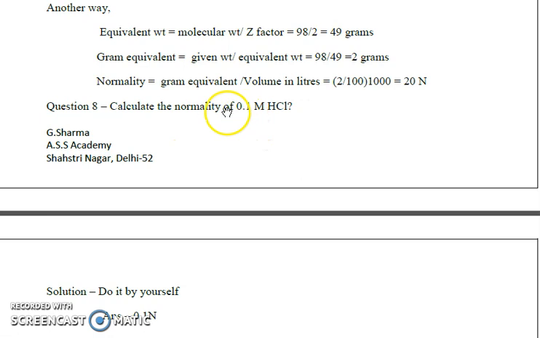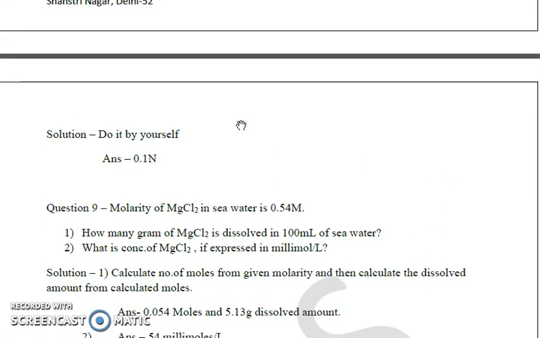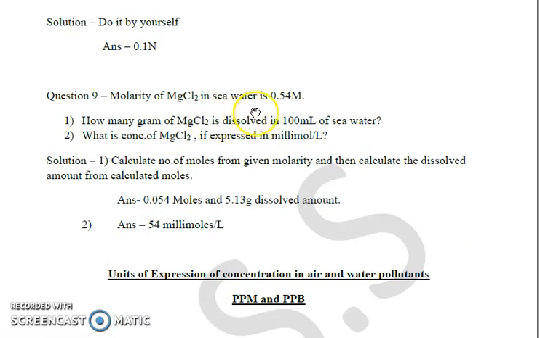Now we have another important question. How to calculate the molarity of MgCl2 in seawater. It is given that 0.54 molar is the concentration. The first part is how many grams of MgCl2 are dissolved in 100 ml of seawater, and what is the concentration of MgCl2 expressed in millimoles per liter. So calculate